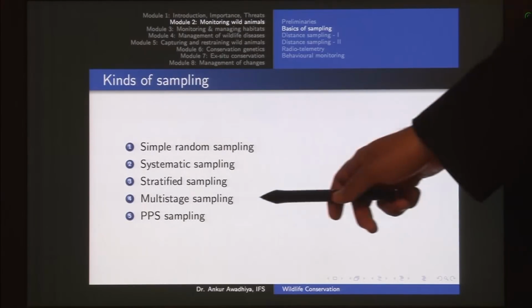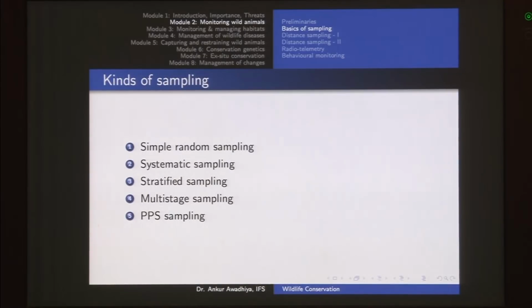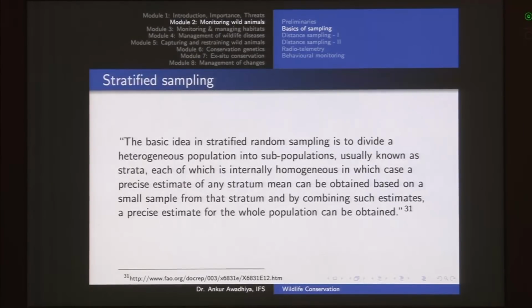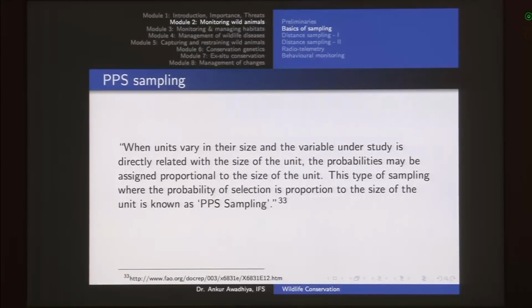Then we had things like multi-stage sampling, in which you take 2 or more stages for your sample, and we also had probability proportional to size sampling, in which the probability of getting into a sample depends on the importance or the size of the variable under study.